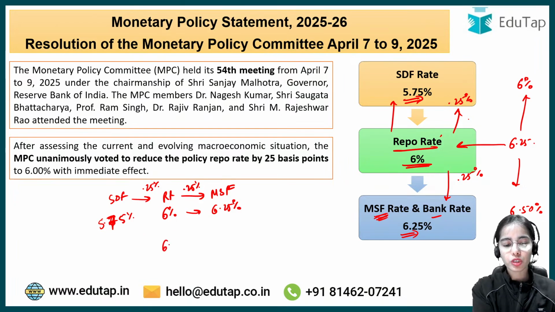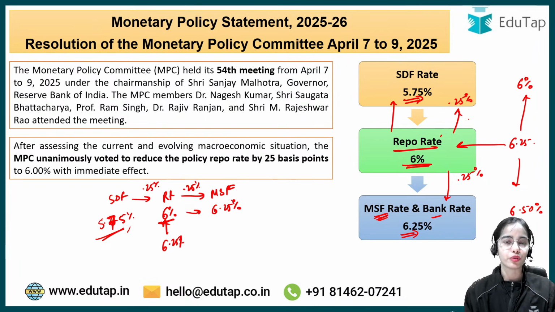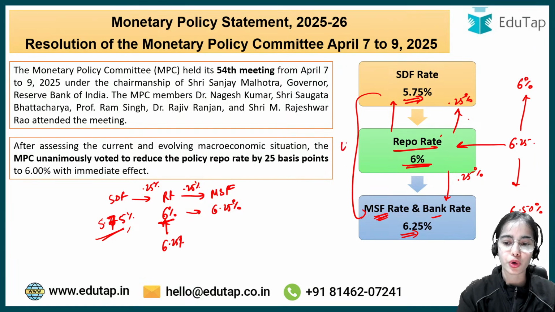Okay, so this is the idea. Before, the repo rate was 6.25%. Now it has decreased to 6%, the SDF rate has come to 5.75% and the MSF rate has come to 6.25%. This is known as the LAF corridor, the Liquidity Adjustment Facility corridor.